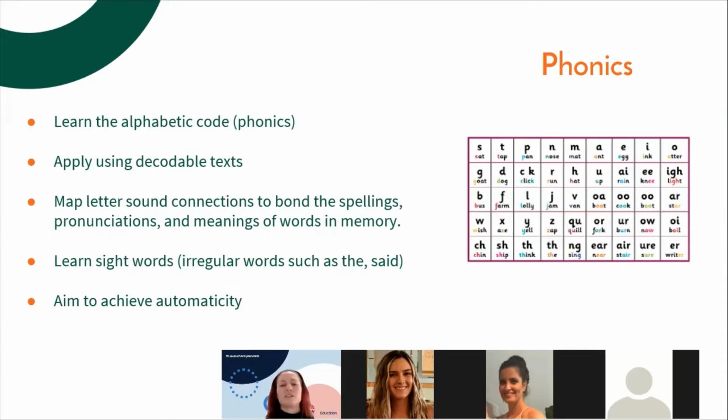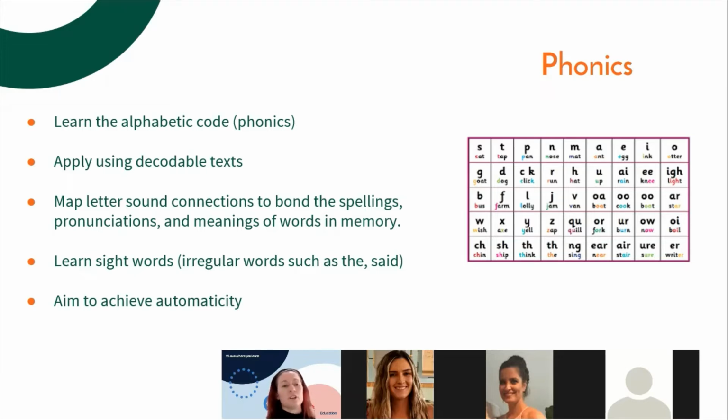Phonics is when we start bringing the letters in. We call them graphemes. Each of those letters or graphemes represent sounds that we would hear. So we teach the children the alphabetic code, or the phonics, and we do that in a very systematic sequence that builds over time.